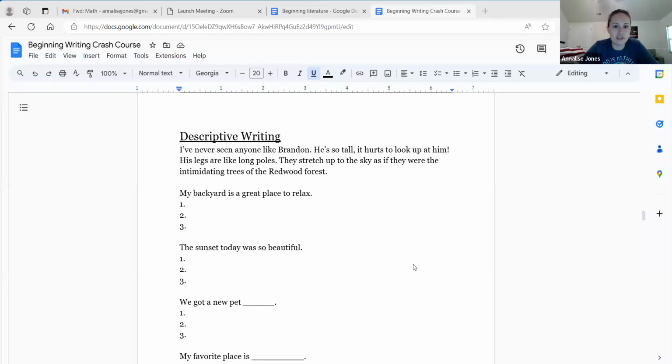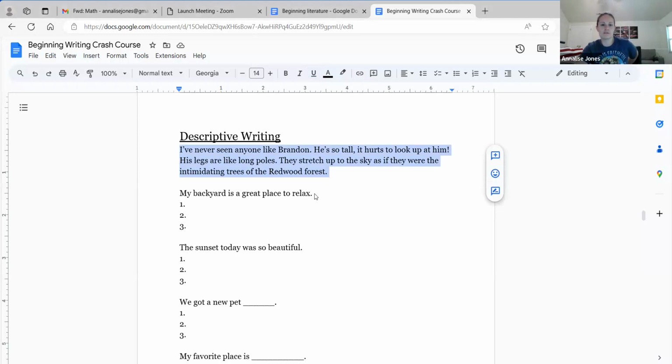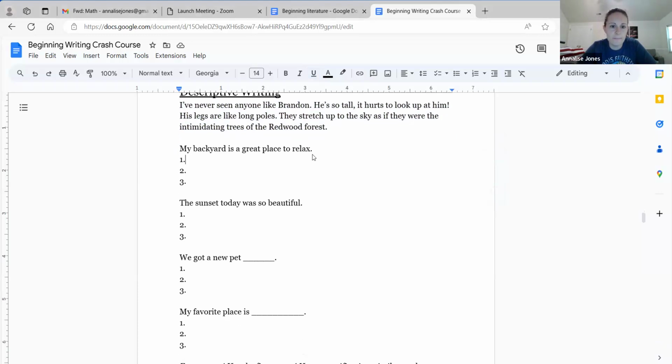So here's a handout, descriptive writing. You've got an example. I've never seen anyone like Brandon. He's so tall, it hurts to look up at him. His legs are like long poles. They stretch up to the sky as if they were the intimidating trees of the redwood forest. So this is a simple paragraph, just a topic sentence, and then 3 supporting sentences. So that's what you have in each of these examples.